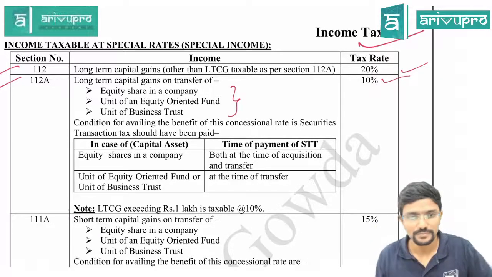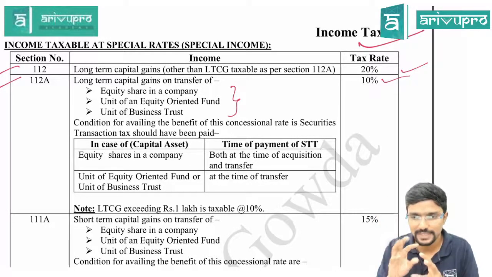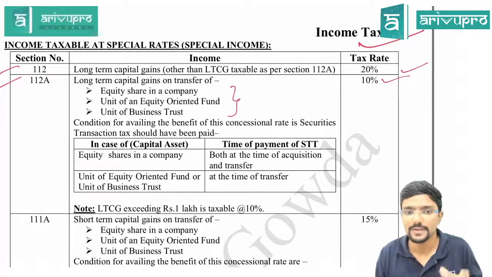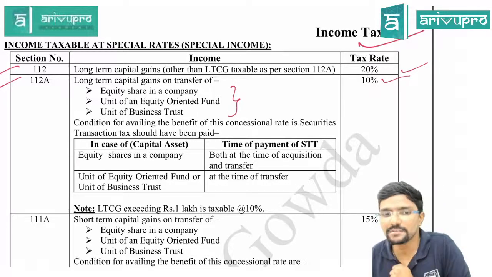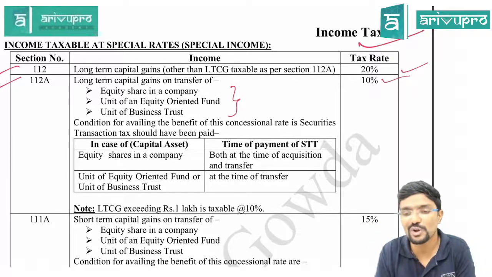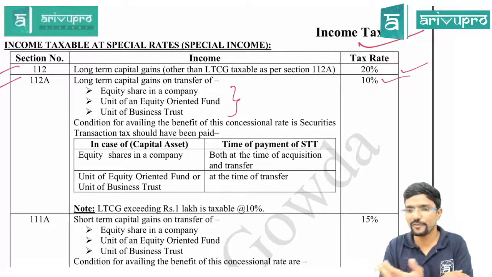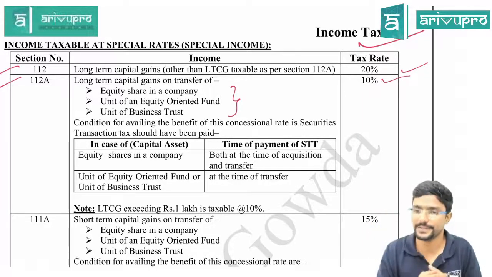Next. Where was I? Yeah. In case of capital asset, so there are totally three capital assets now. So we are segregating that into two parts. What is that? If you are having and selling equity shares, then you would have paid securities transaction tax. We will call it as STT in short. You would have paid STT both when you are buying it and when you are selling it. Agree?